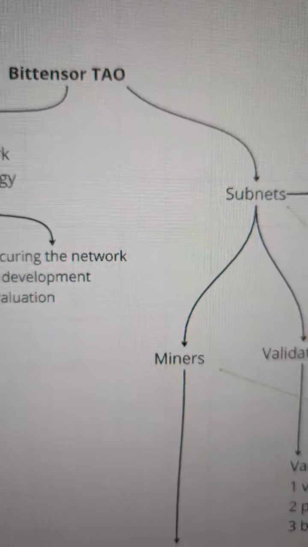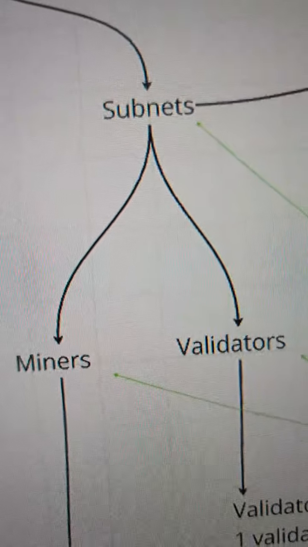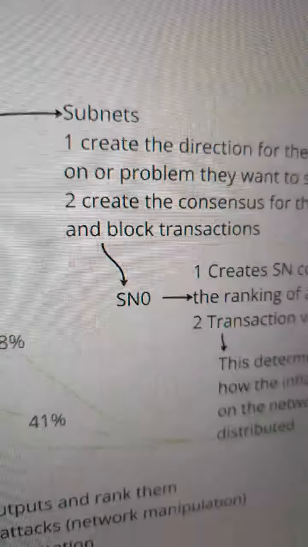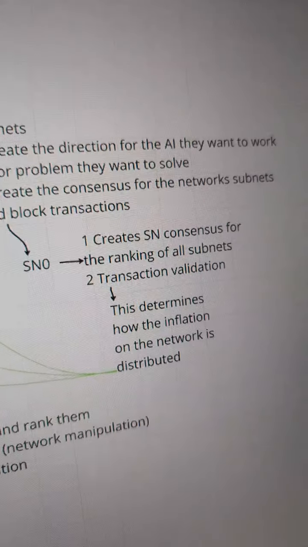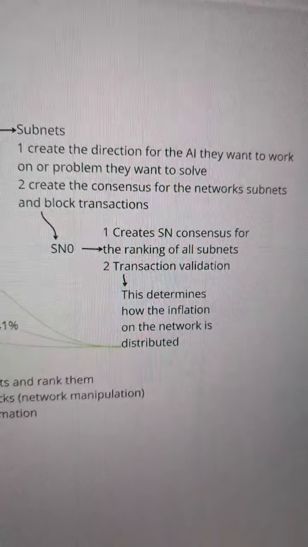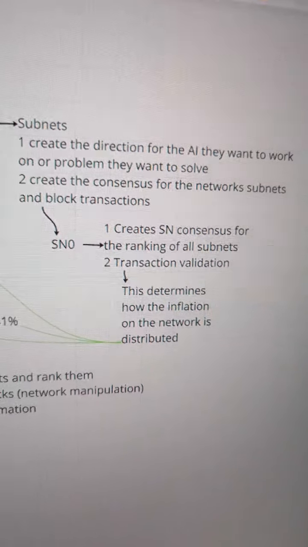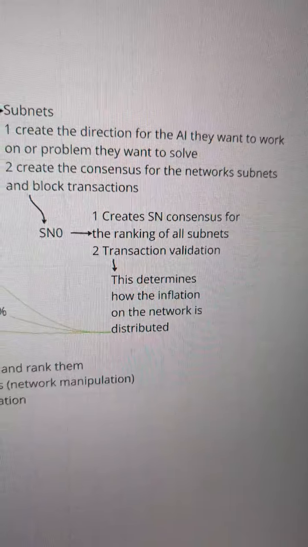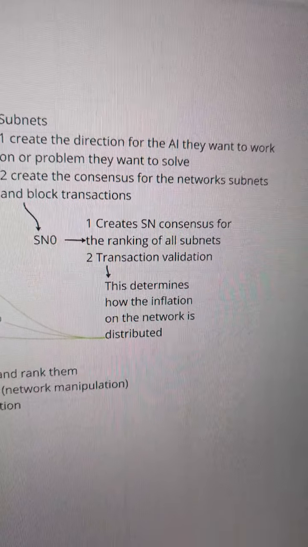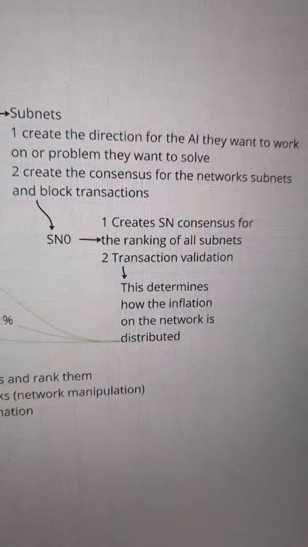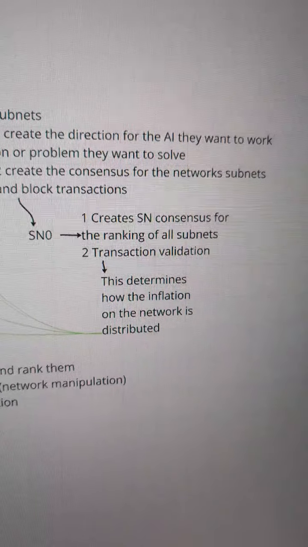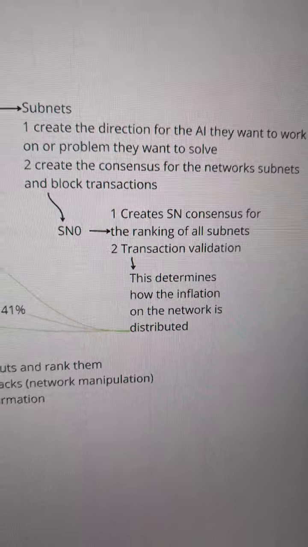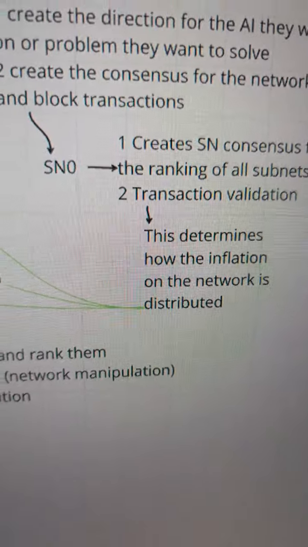Then Bittensor is made up of three main parts: subnets, miners, and validators. Subnets basically create the direction for the AI, or what problem they want to solve on there. They also create the consensus for the network, both in terms of how the emissions are created as well as the transactions that happen on the network, like moving tokens around or staking, smart contracts, etc.